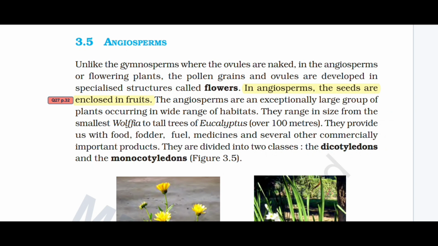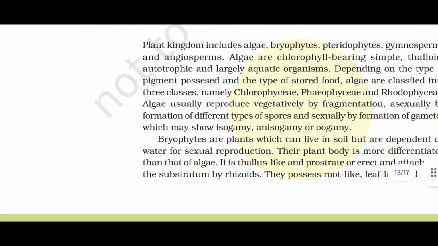They range in size from the smallest Wolffia to tall trees of Eucalyptus, over 100 meters. They provide us food, fodder, fuel, medicines, and several other commercially important products. These are divided into two classes, the dicots and the monocots.